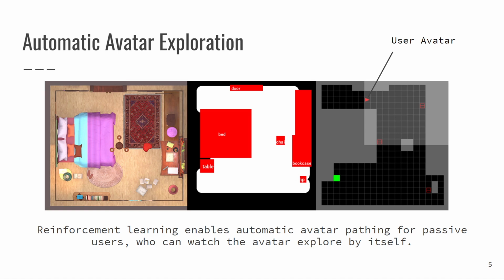We convert the top-down layout of a 3D scene into a 2D grid as shown here. The avatar, shown by the arrow, is trained to seek all of the interaction points in the room in minimal steps. Reward is given according to the number of steps taken and the interaction points reached.